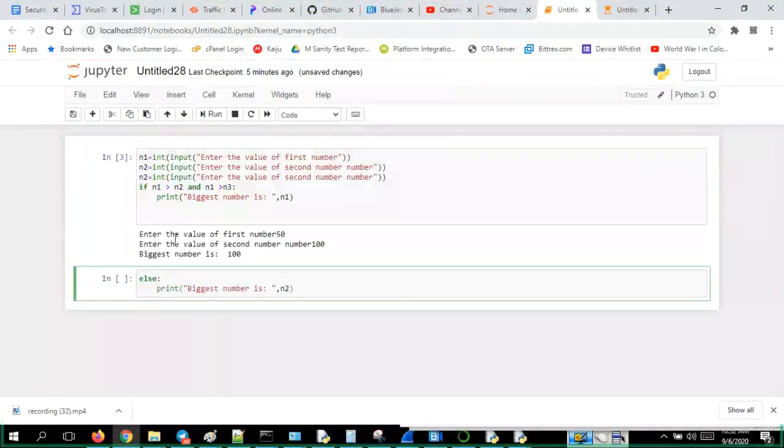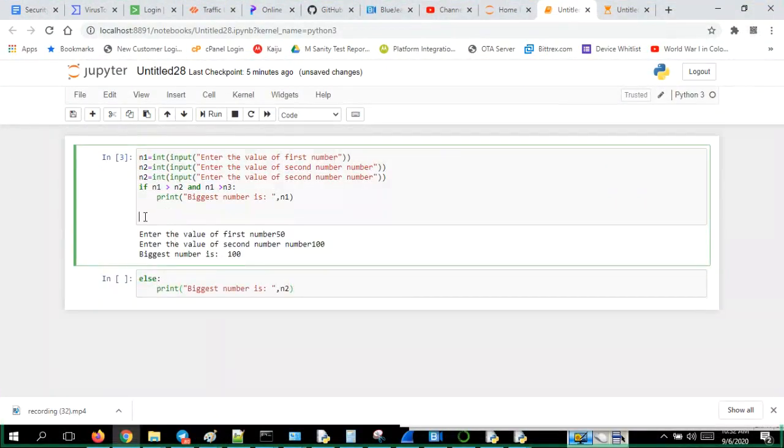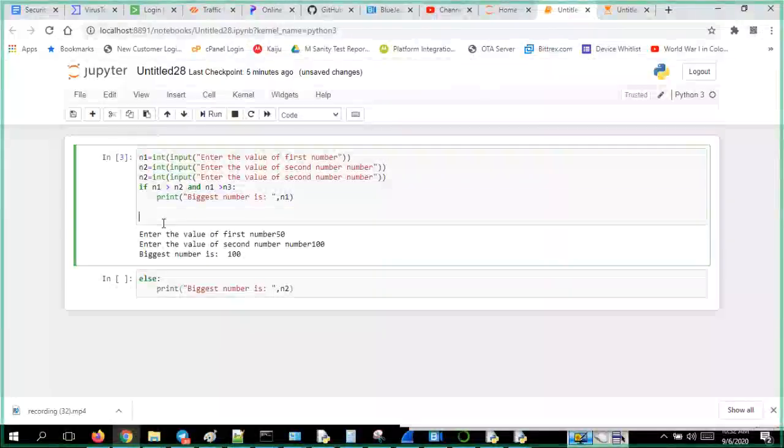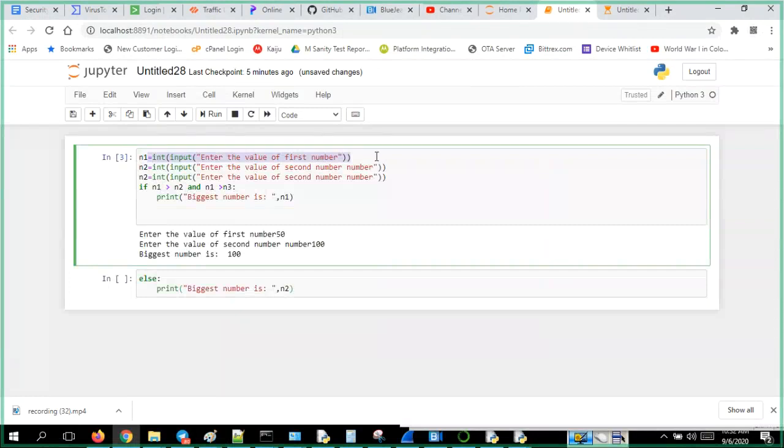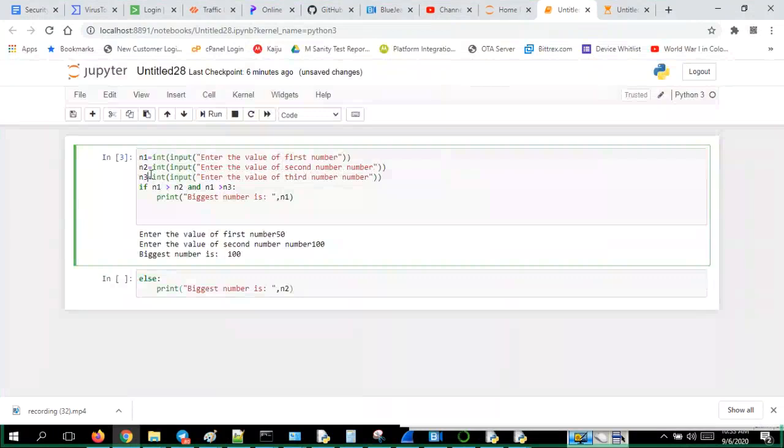Yeah, we'll put it here. Okay. Now let us see. The first statement I am writing here is entering the number. First number, entering the second number, entering the third number, that is N3. Remember these, I have a total of 3 numbers now. Enter the value of the first number, enter the value of the second number.